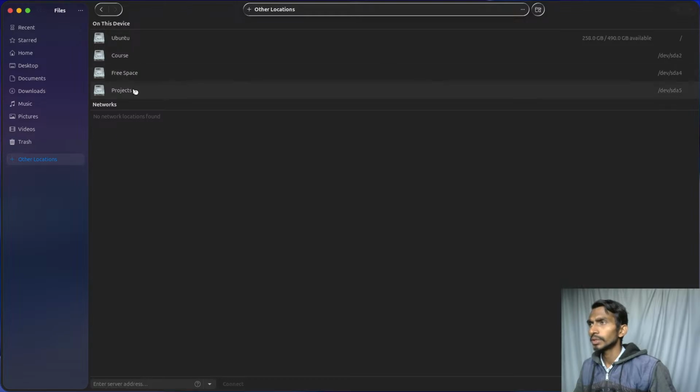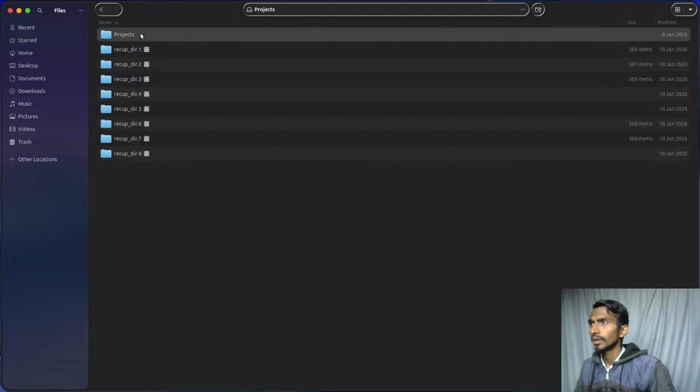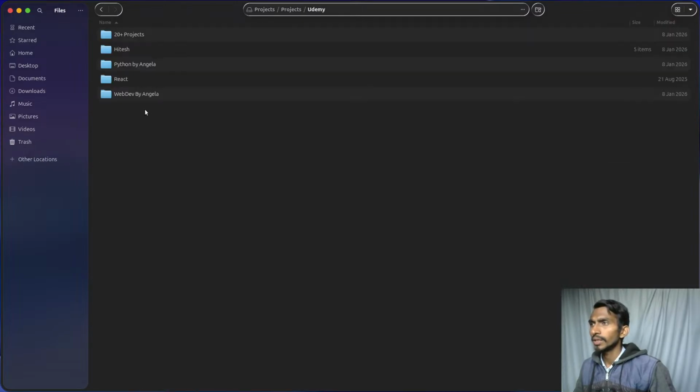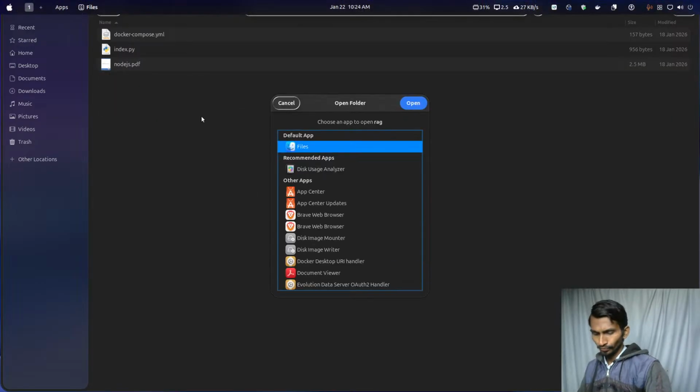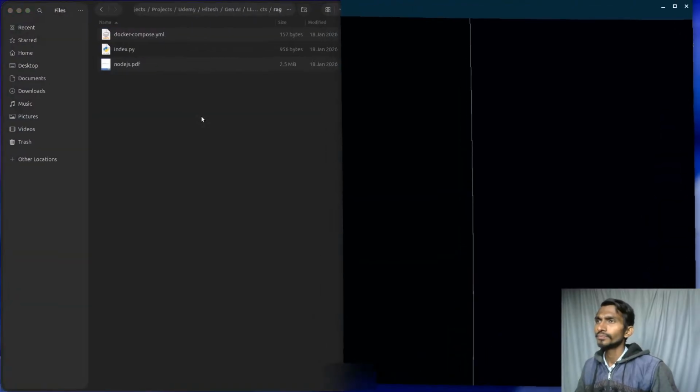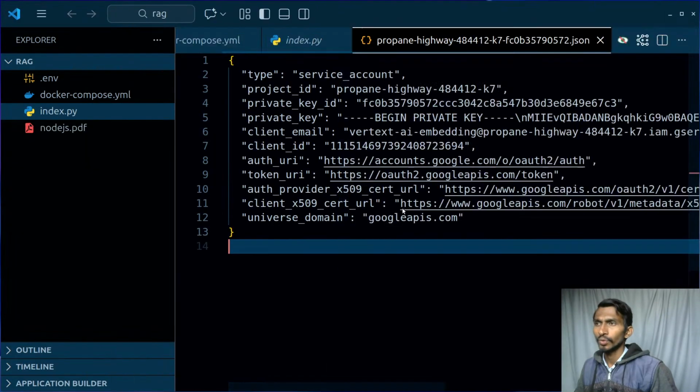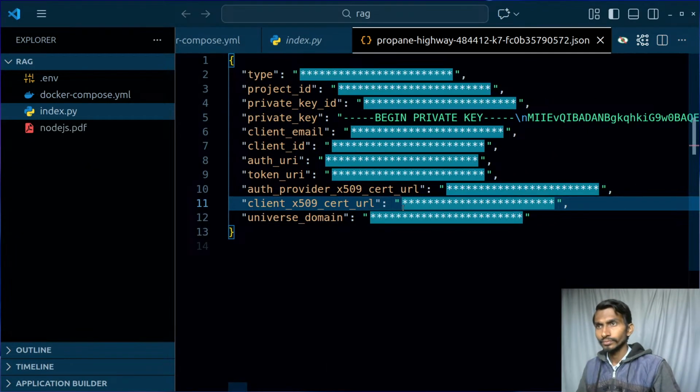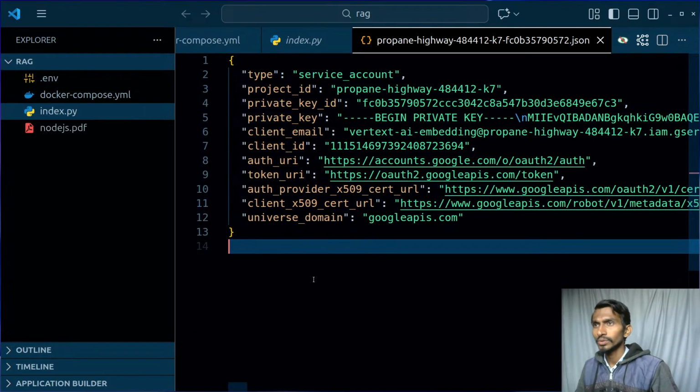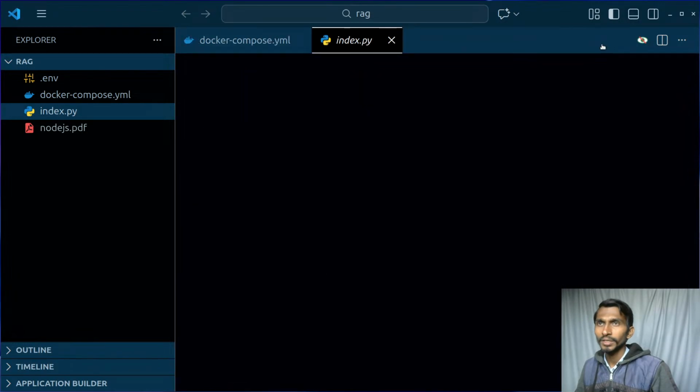Other locations, projects, and let's simply open that particular project that I have to go on with, the LLM projects. Yeah, this is the one. Inside that, RAG, this is the one that I was working with. Let's open with the code. It turns out that few things were visible here, and I will be recreating it again, so never mind. By the way, this got visible here, so I can't really do anything.